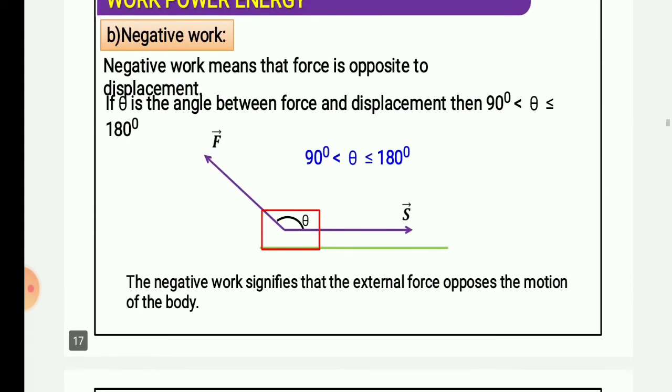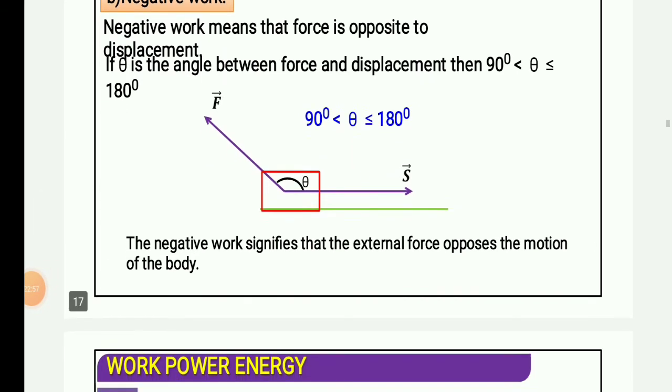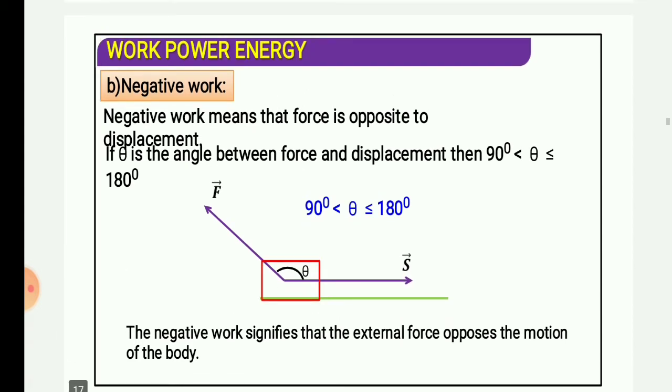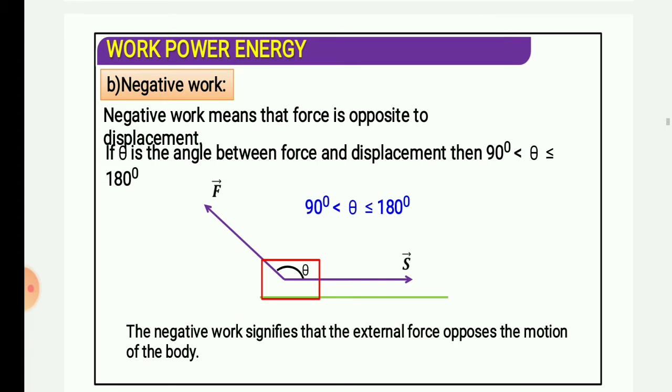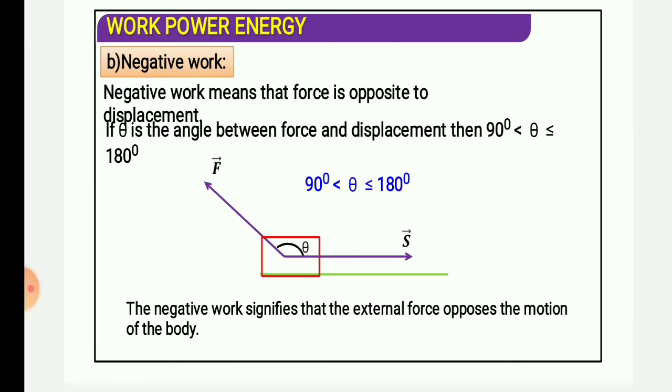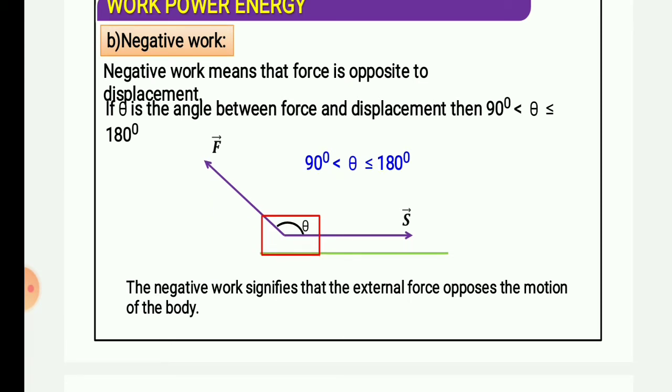Now B, when will the work done be negative? Negative work means the force is opposite to the displacement. When the value is 180 degrees, cos 180 degrees, you have to relate each and everything from theta and the cos theta value. You need not remember everything, because I believe you have learned the trigonometry part in class 10th, and these are part of class 11th. So I don't think you will face any problem if you have remembered the formulas of trigonometry properly. So negative work means that the force is opposite to the displacement.